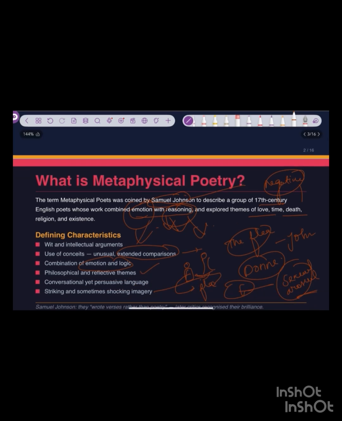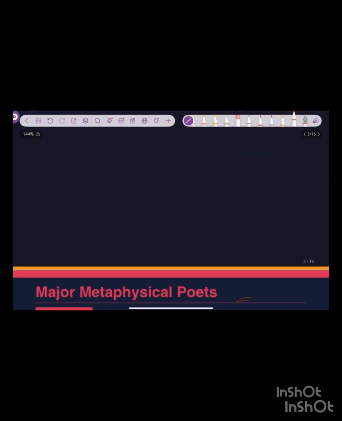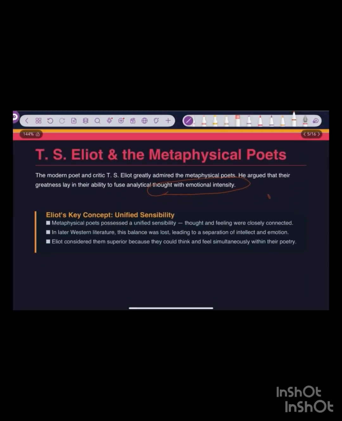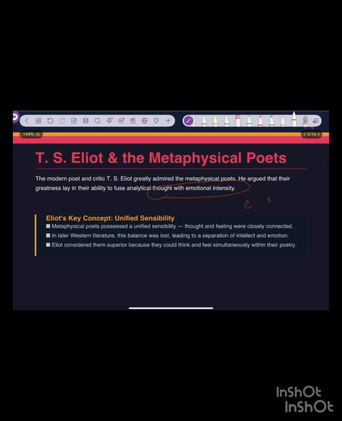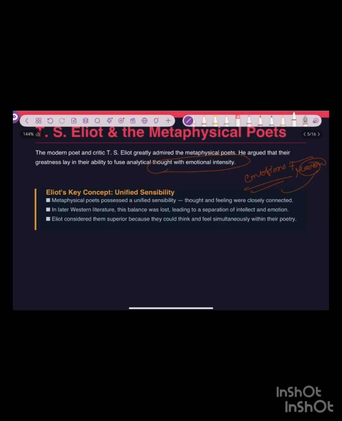So he is telling that earlier there was only emotion, and then this poetry came that mixed reason with the emotion. So these were some unique kind of poems which mixed emotions with reasons, and their greatness lies in mixing these two types of things in their poetry. So metaphysical poetry possessed a unified sensibility. What I am telling, thought and feeling were closely connected.